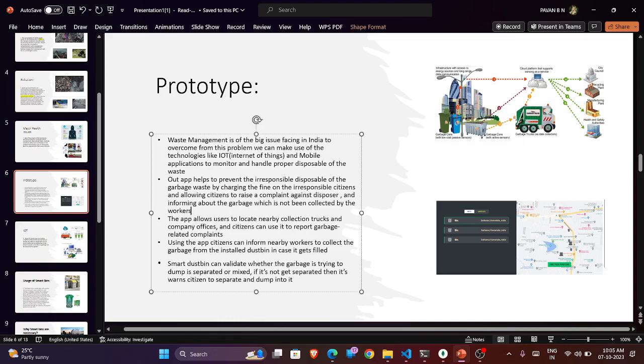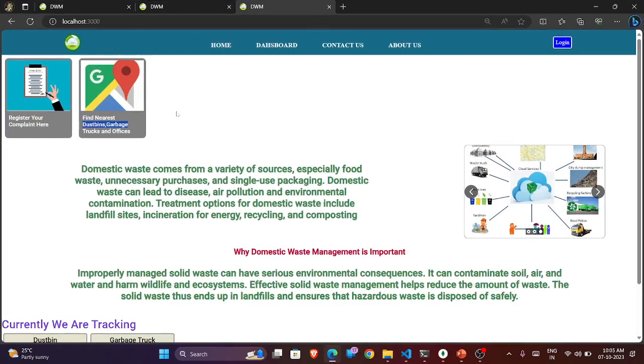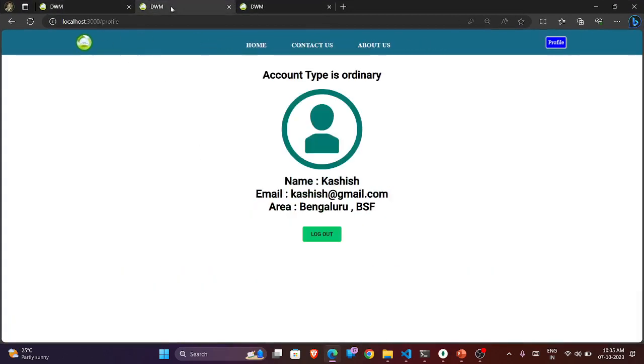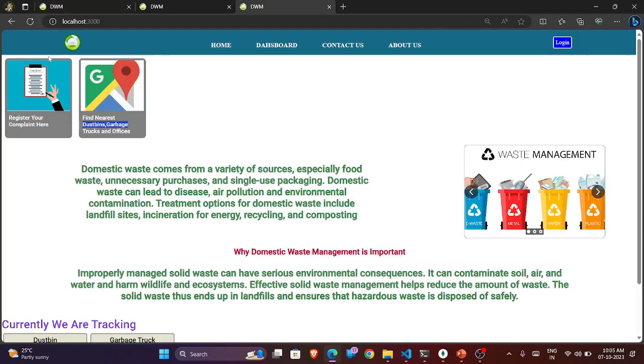So, how is our app helping other than this IoT system? Our app helps to prevent irresponsible disposal of garbage by raising complaints against citizens. This is our web application. I will explain this later.